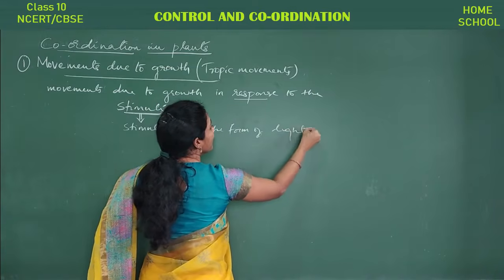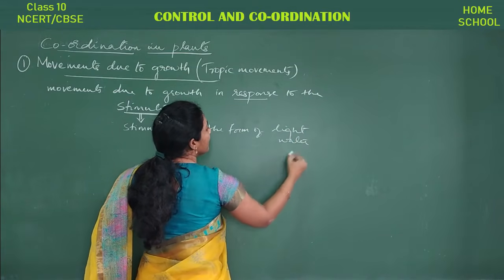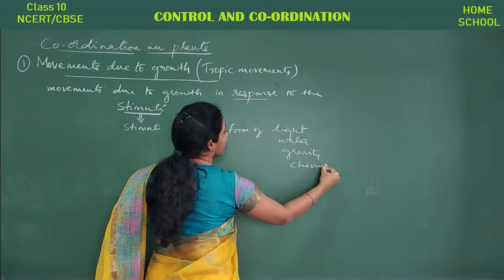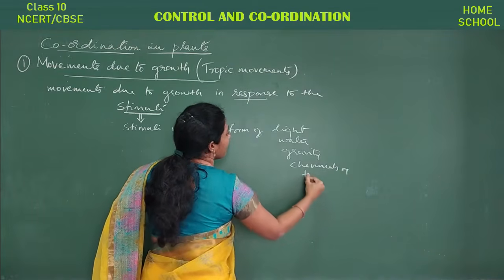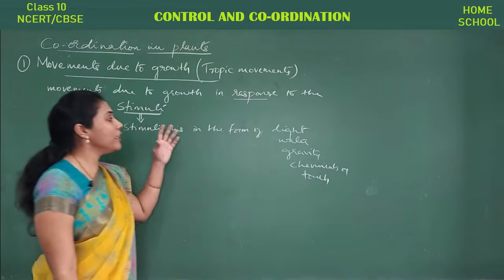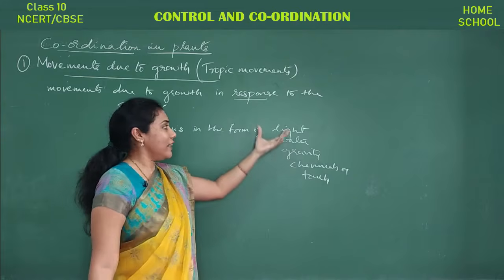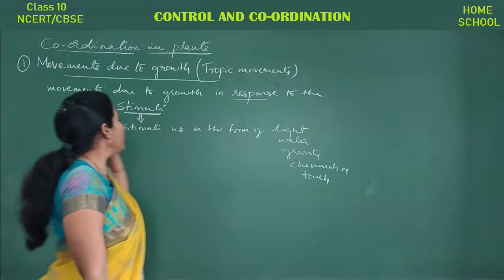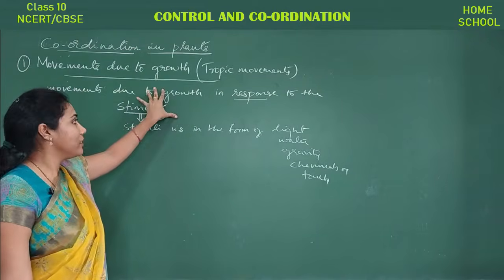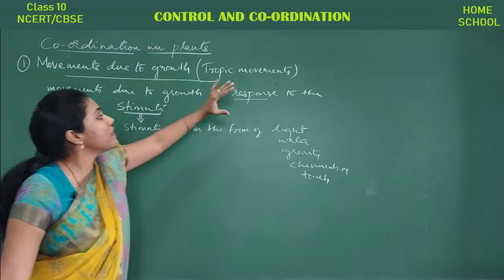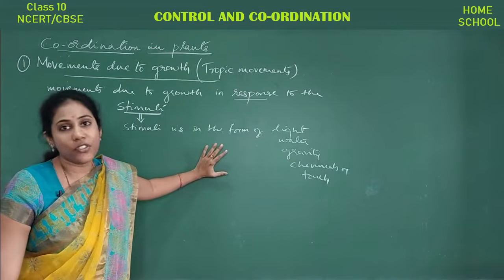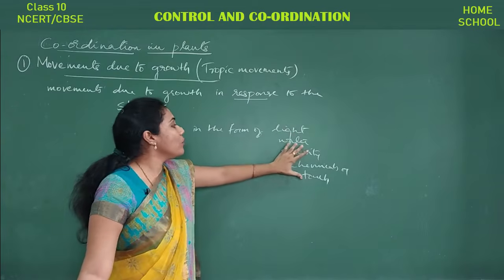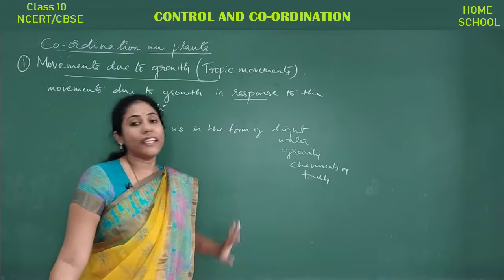light, water, gravity, chemicals, or touch. Okay, so whenever you change a light, stimuli in the sense what? Change in the environment. So you will observe growth only when you supply some amount of stimulus to the plant. Stimuli may be in the form of light, water, gravity, chemicals, or touch.